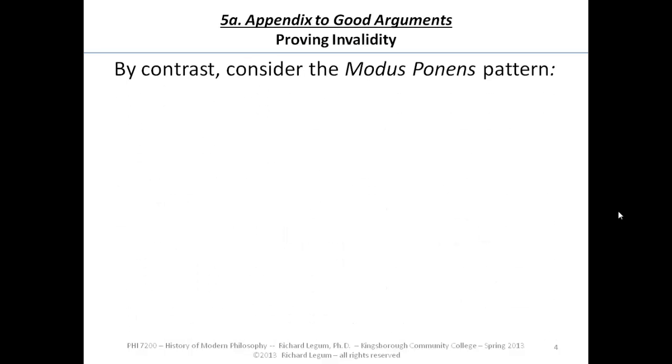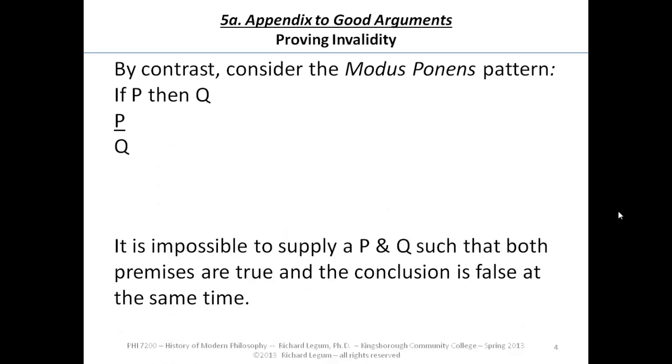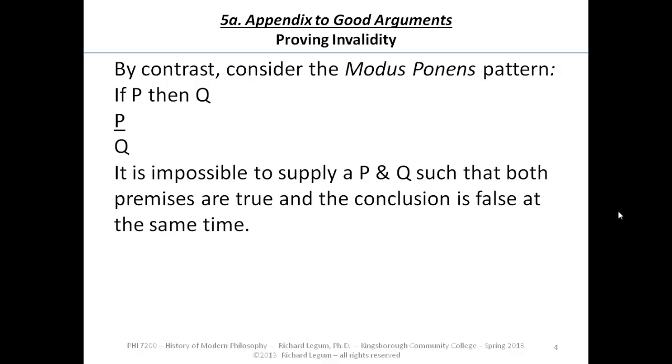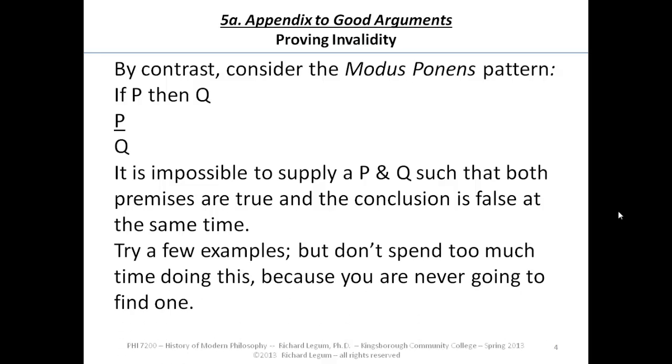Now, let's quickly think about modus ponens. I'm going to tell you, and you can spend some time trying to prove me wrong, but don't spend a lot of time, that you can't fill in a P and a Q such that you get two true premises and a false conclusion. Try a few examples. I could make you the silly offer that I'm going to give you an A if you can do it, but believe me, it can't be done. Or don't believe me, try it, and when you get a little frustrated, you'll see it cannot be done. But I showed you with the evil twin it can.